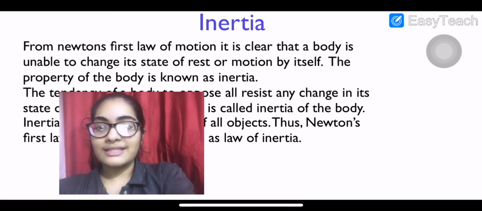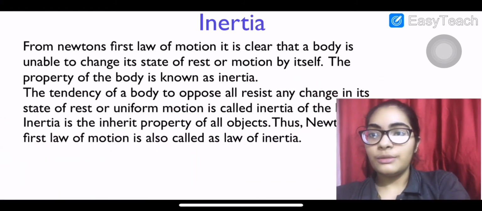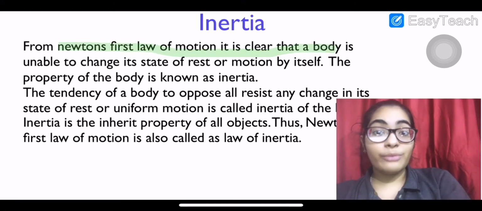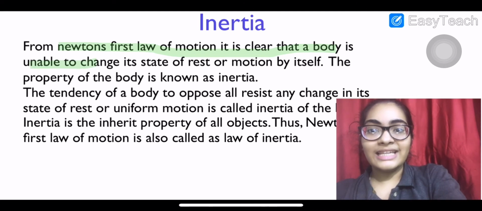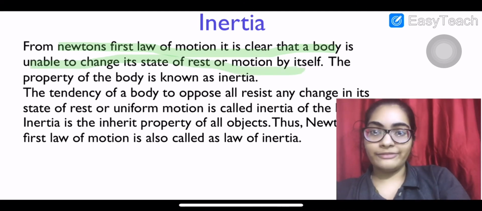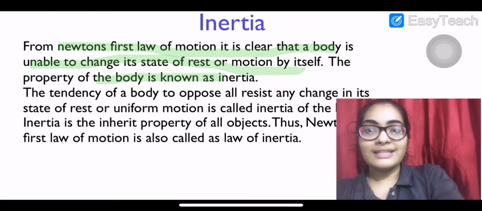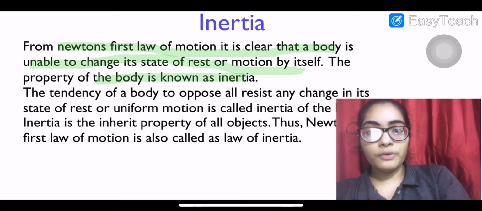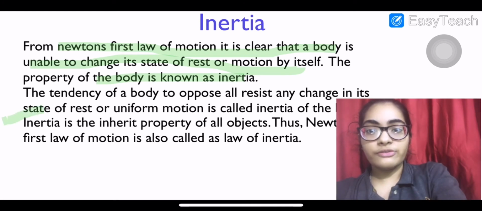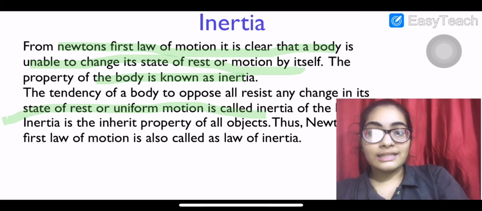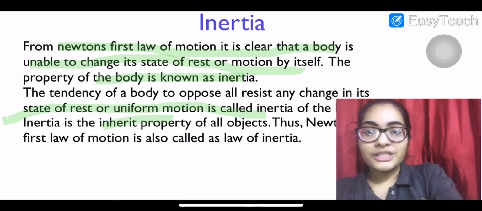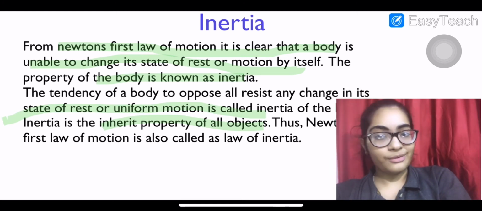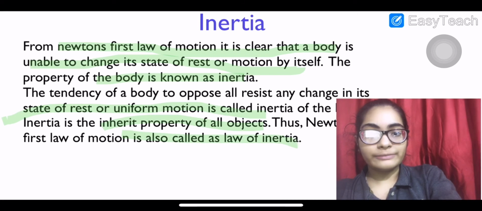Next, we are going to discuss inertia. What is inertia? From Newton's first law of motion, it is clear that a body is unable to change its state of rest or motion by itself. This property of a body is known as inertia. The tendency of a body to resist any change in its state of rest or uniform motion is inertia. It is the inherent property of all objects. Thus, Newton's first law of motion is also known as the law of inertia.